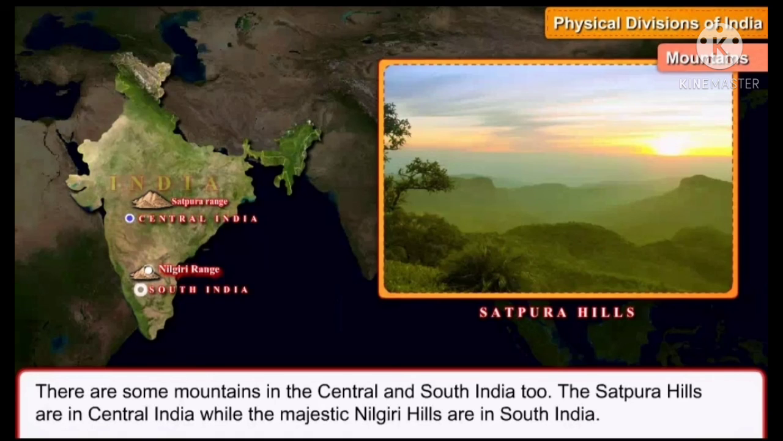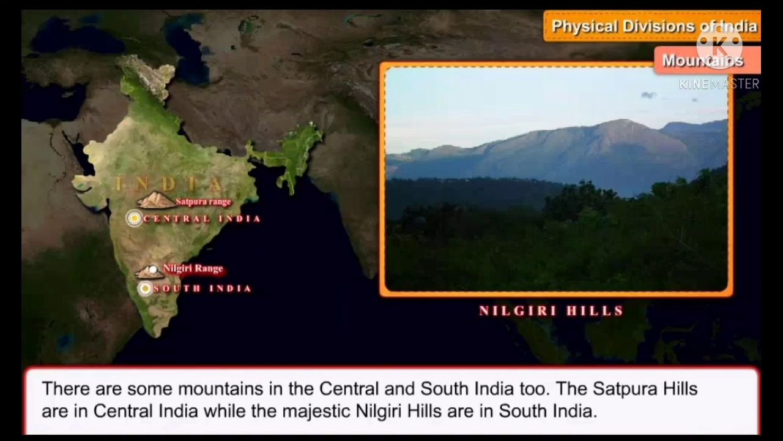So children, where are the Satpura hills? The Satpura hills are in central India and the majestic, impressive, very huge Nilgiri hills are in southern India, in the south of India.